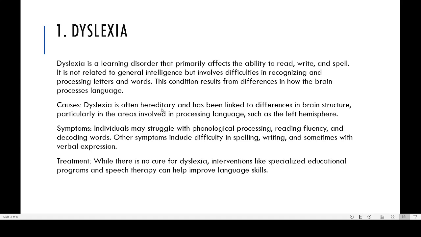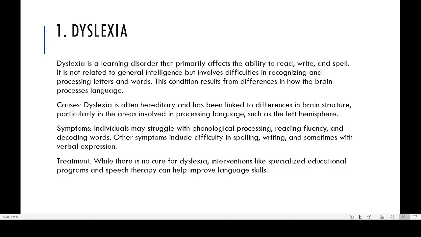Now, what are the causes? Dyslexia is often hereditary. In some families, if there is dyslexia in the first generation, second generation, or among cousins, there is a possibility that dyslexia can happen in their children also. Mainly it is due to differences in brain structure, particularly in the left hemisphere of the brain, where the processing of language is mainly done.